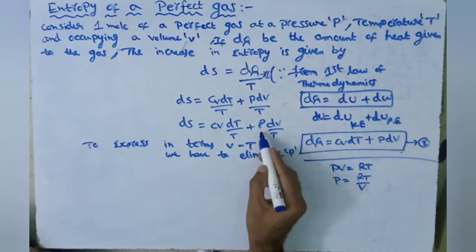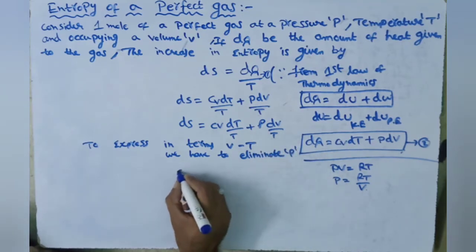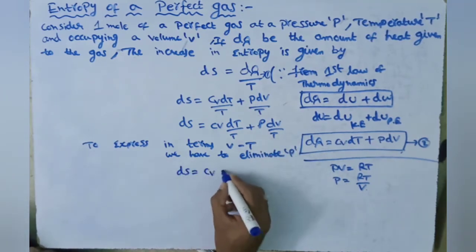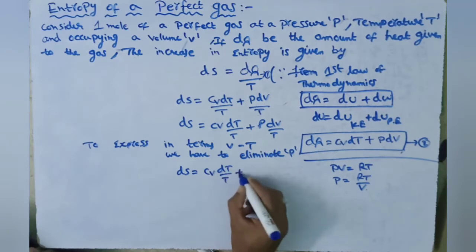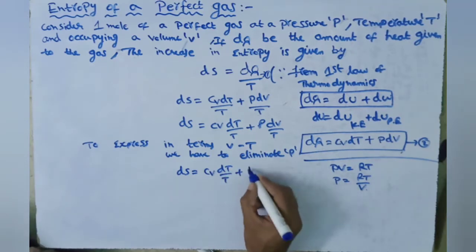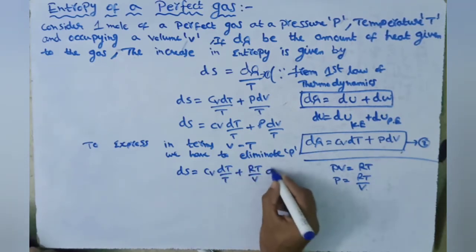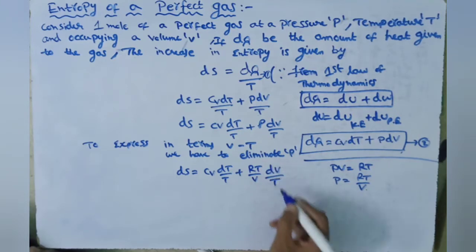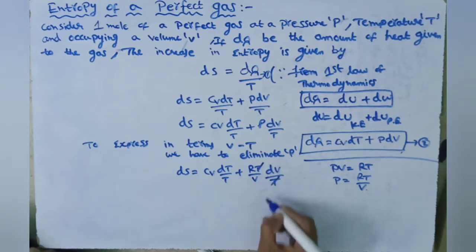Substituting, ds is equal to Cv dT by T plus, in the place of P, RT by V into dV by T. Here T gets cancelled.